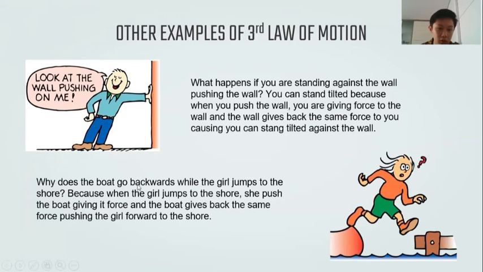Why does the boat go backwards while the girl jumps to the shore? Because when the girl jumps to the shore, she pushes the boat, giving it force, and the boat gives back the same force, pushing the girl forward to the shore, making this girl jump to the shore.